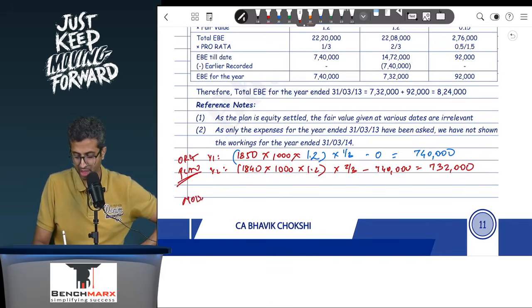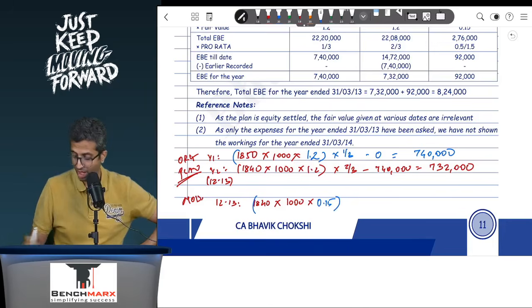So over here, this was the year 12-13. Again in the year 11-12, there was no new plan, but in the year 12-13, there was a new plan which is due to 1840 employees into 1000 into the incremental fair value, which is 0.15, and hence 1840 into 1000 into 0.15, that is 2 lakh 76. But this 2 lakh 76 will be prorated how much?